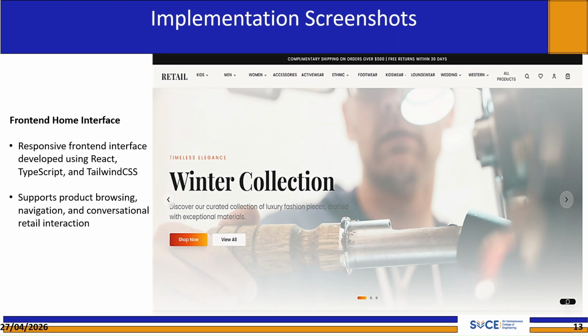Implementation screenshots. The front-end home interface. Moving to implementation, this slide shows the front-end home interface. Built with React and TypeScript, the interface responds quickly. Customers can browse products, navigate across categories, and initiate conversational interaction directly from this view. The design keeps the conversation accessible at all times, making it a natural part of the shopping experience rather than a separate feature.